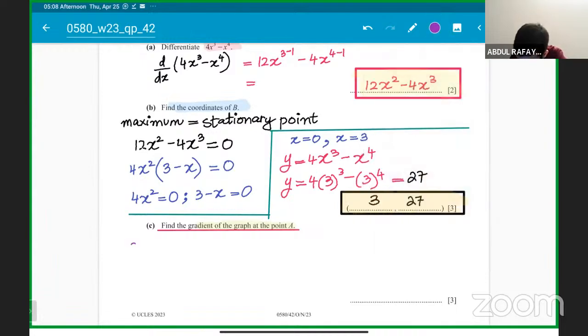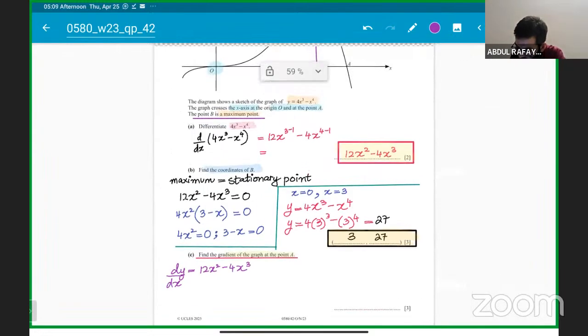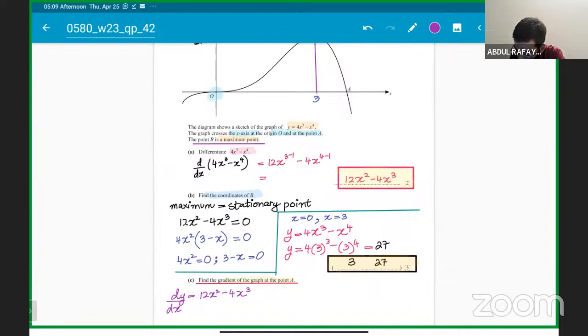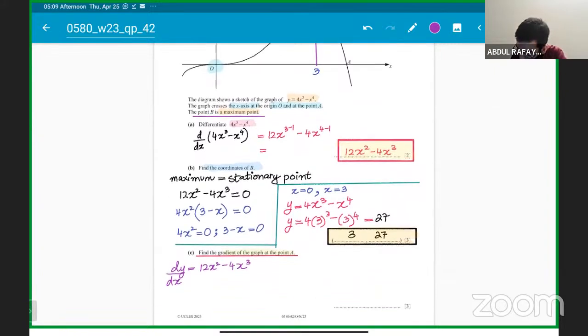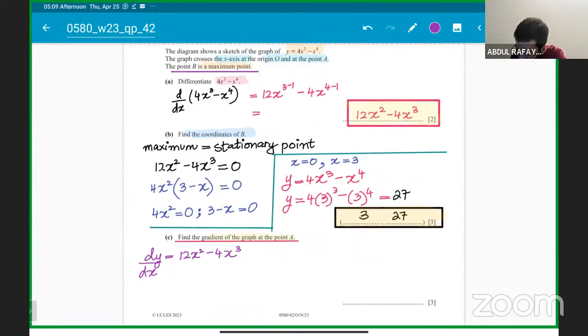Follow carefully, students. We have got the differentiation, that is dy over dx equals 12x square minus 4x cube. Okay, we have to find the gradient of the graph at the point A. So how can we solve this? Anyone, any ideas? Let me know. So आपको basically पहले यहाँ पर x की वैल्यू निकालनी पड़ेगी, ठीक है?